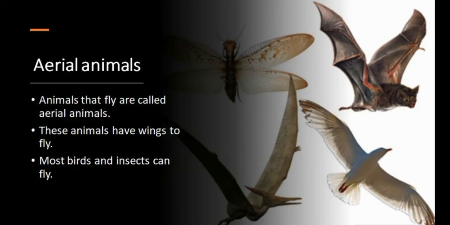Next category is aerial animals. Animals that fly in air are called aerial animals. These animals have wings to fly. Most birds and insects can fly. Bats are the only mammal that can fly. Animals which fly have a light body because of light bones and feathers. The shape of the body is such that it can easily cut the air.